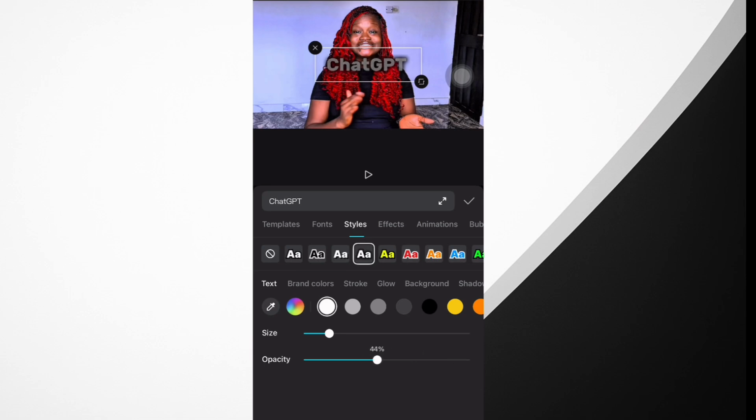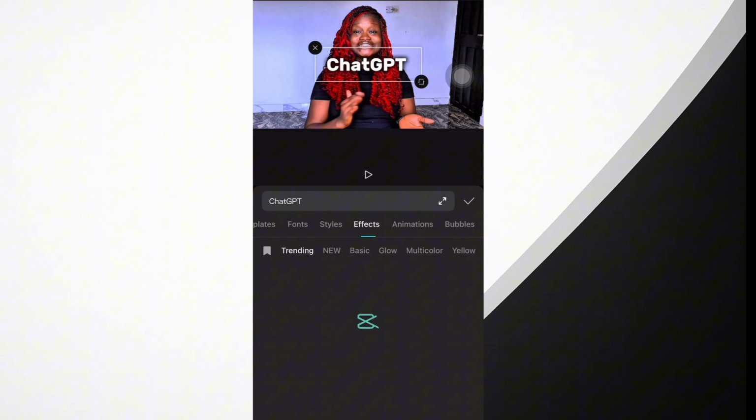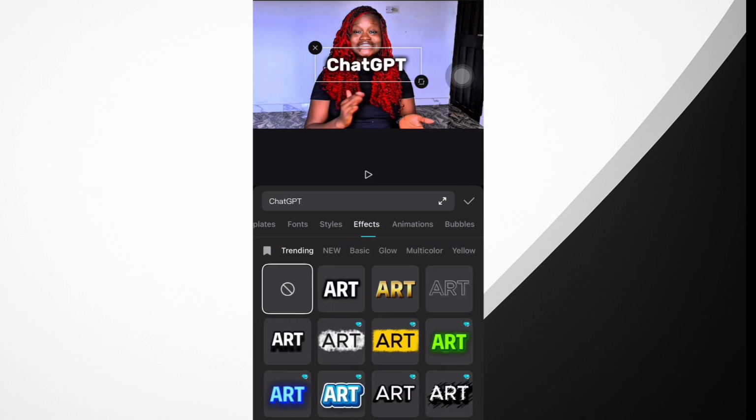So this is the opacity, how you want your words to be brightened, or if you want it to be sharpened. But I prefer to leave it at 100. So now we'll go to the next, which is effects. So this is another way to make your words bold. Anyone that you choose, you click on it, and it will reflect on what you have on the screen.